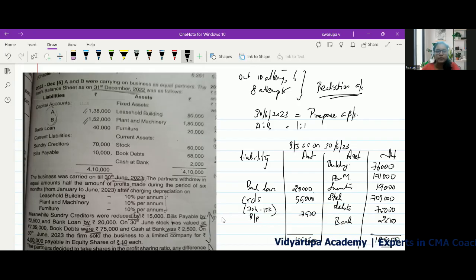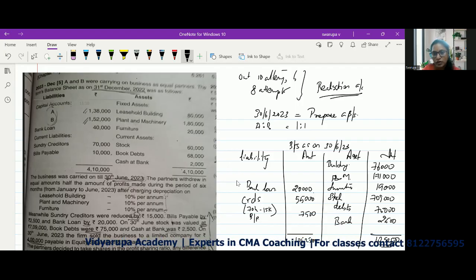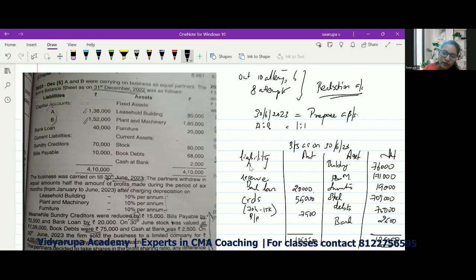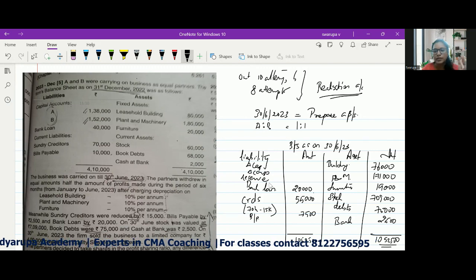Now we need to find out what is the capital of A and B. Business was carried on till 30th June 2023. Partners withdrew in equal amount half the amount of profit that is made during the year. So half of the amount they have withdrawn, half of the amount is still in the partnership. So it will be a reserve. So we will have a reserve, A capital and B capital. These three we need to find out.